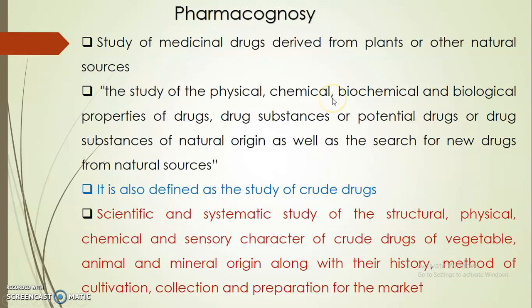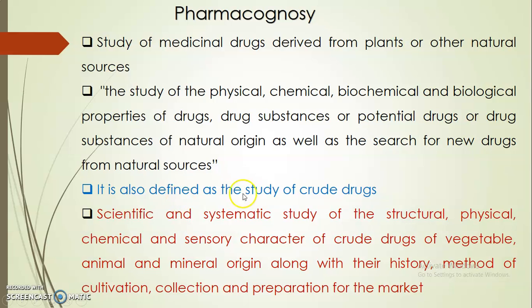Last one, pharmacognosy. It is the study of medicinal drugs derived from plants or other natural sources. It is the study of the physical, chemical, biochemical, and biological properties of drug substances or potential drugs of natural origin, as well as the search for new drugs from natural sources.